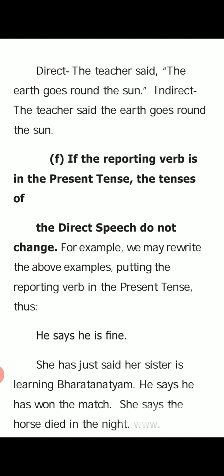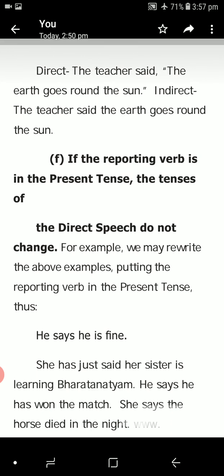Okay, children? Direct, one example. The teacher said, the earth goes around the sun. This is a universal truth, no tense change. The teacher said that, that is the conjunction, the earth goes around the sun. Okay, that is missing here. You should use this. The earth goes around the sun. Okay, are you clear? If it is a universal truth, no tense change. You remove the quotation marks, and the same tense you can use here.